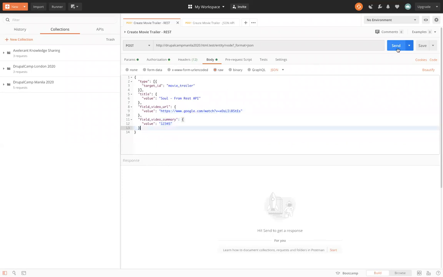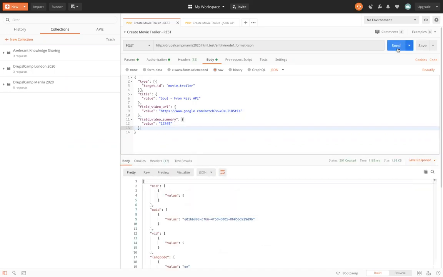So let's just quickly send it. I have clicked on send. And if you notice over here, we have got the response from the server, which says, if you see the status, the request has been fulfilled and resulted in a new resource being created. So it was a post request. Our node just got created without entering the right URL. Now, this is not how the site should have functioned. Clearly, your end users are at the wrong place with this validation failing.